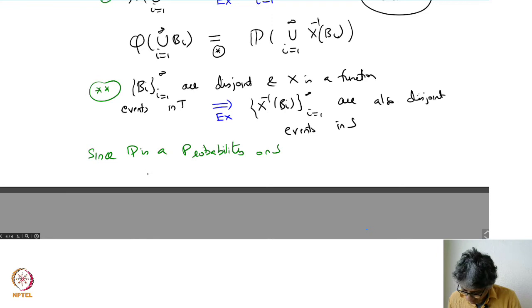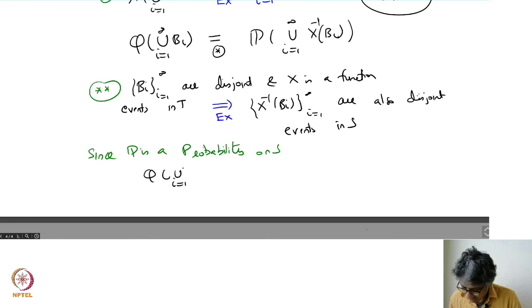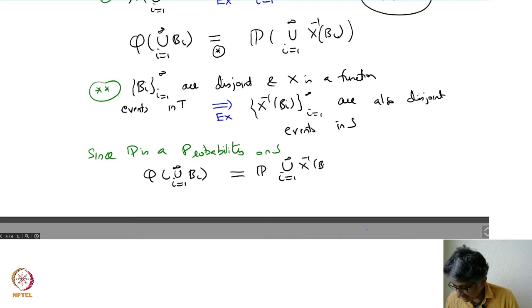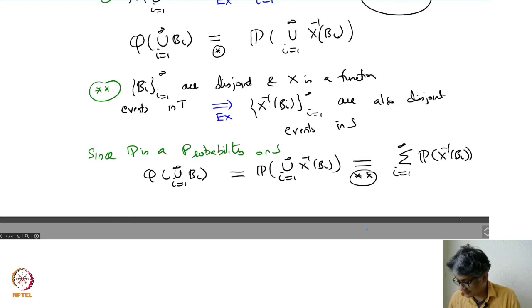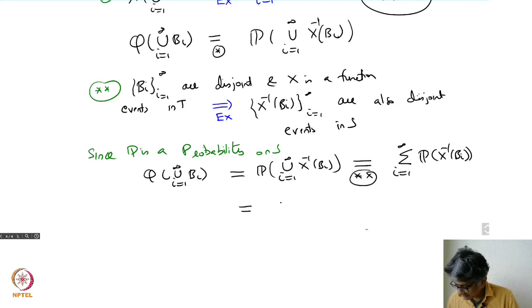It implies Q of the union i equal to 1 to infinity bi, here I use double star, is the same as the probability of the union i equal to 1 to infinity x inverse of bi. Now, since P satisfies axiom 2 of probability, and double star, this is the same as the sum of the probabilities of x inverse of bi, because x inverse of bi are disjoint events in S. And that's the same as the sum i equal to 1 to infinity Q of bi.